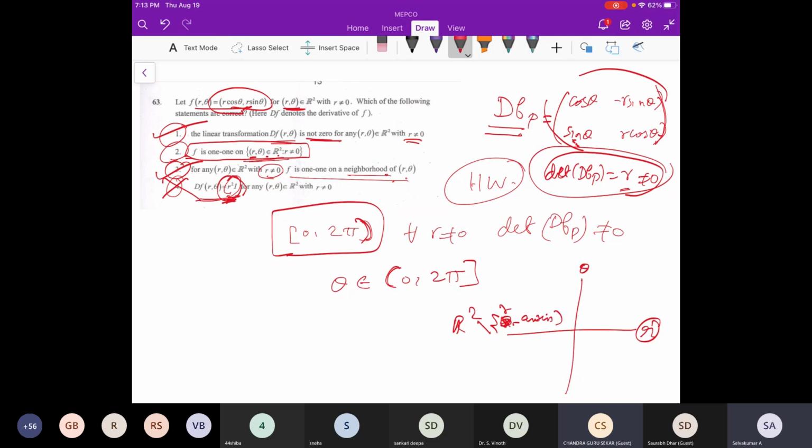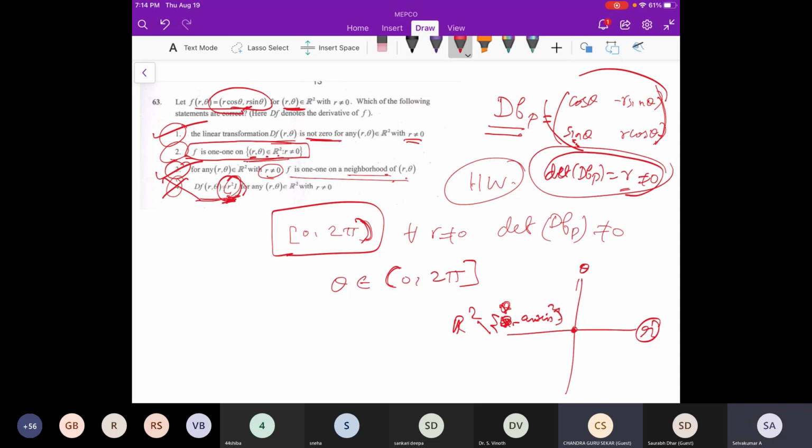Okay, understood. So it is not removing a point, it removes a line. Yeah, because R is non-zero. On the x-axis R is 0, right? So we have to remove that. Sorry, x-axis or y-axis? Y-axis. We have to remove the y-axis, meaning the theta axis. I was wrong, sorry. If R is 0, only one point, the 0, 0 point, would be removed.